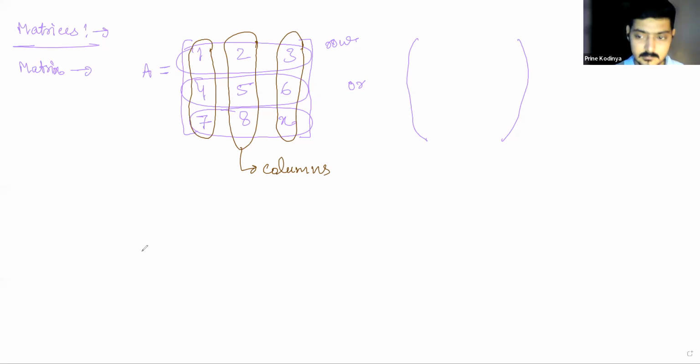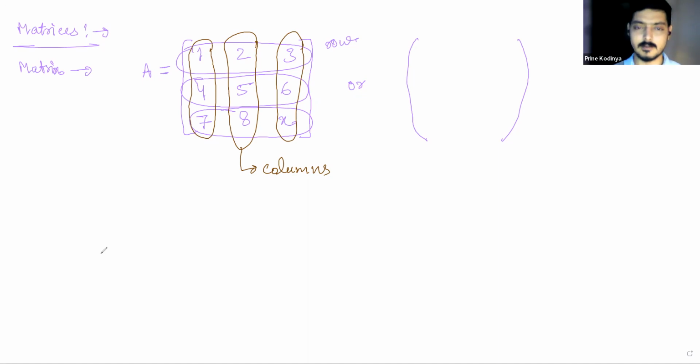Is that correct? Do you understand this? If you have any doubt, feel free to ask. Okay, so let's understand the whole matrix first through this example. Then we'll write all the things. We'll have to write also, because there are a lot of things involved which you'll forget if you don't write.